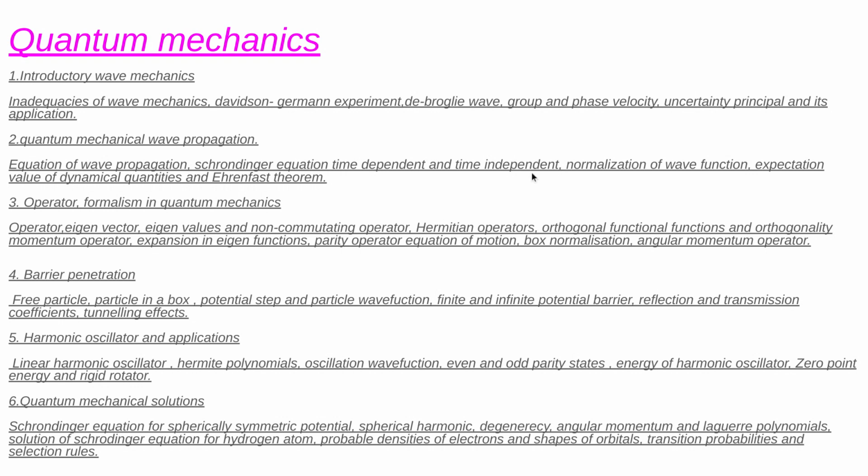Another one is normalization of a wave function, how they are normalized, what the expectation value of a dynamical quantity is, and the Ehrenfest theorem, which concerns expectation value. There might be position, momentum, or energy.